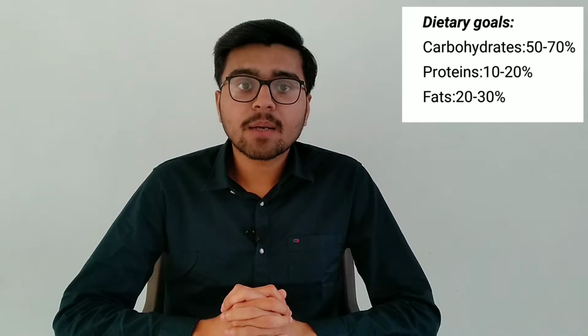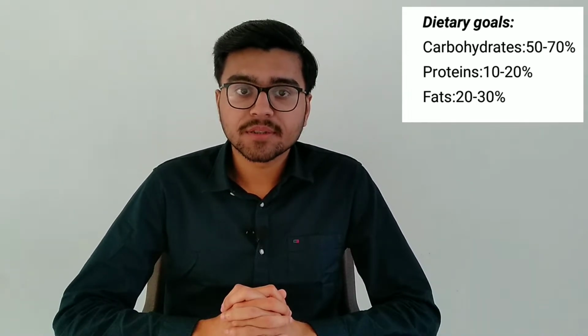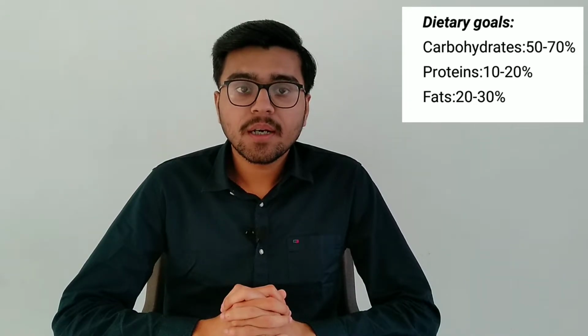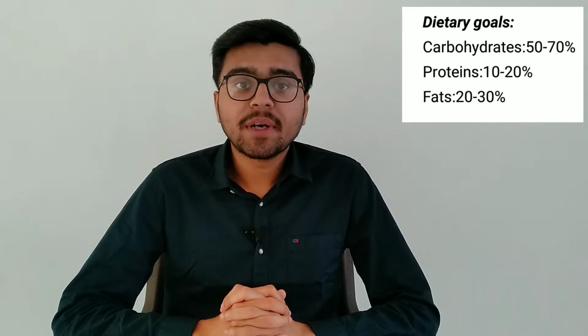Next is dietary goals. Dietary goals for carbohydrate is 50 to 70%. For proteins it is 10 to 20%. And for fat it is 20 to 30%.